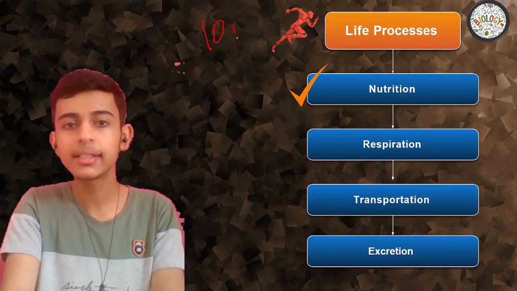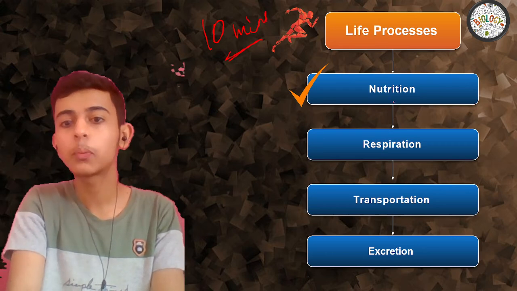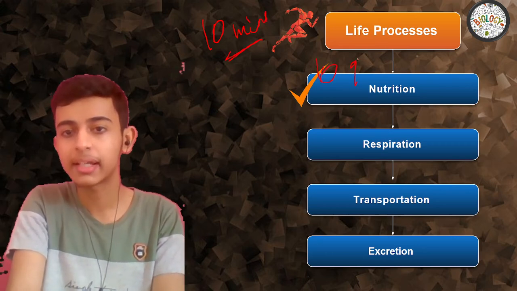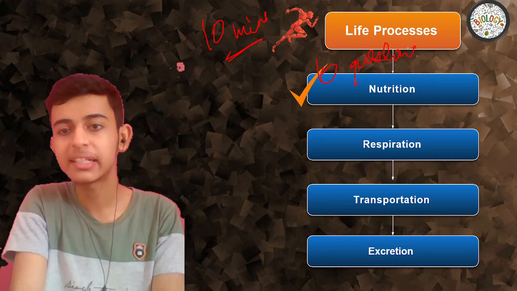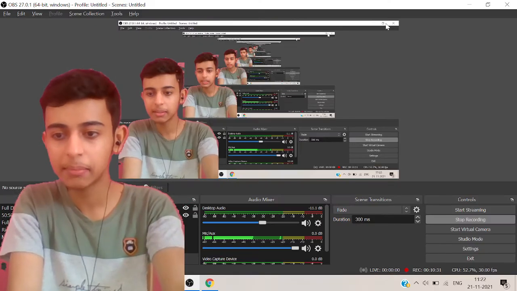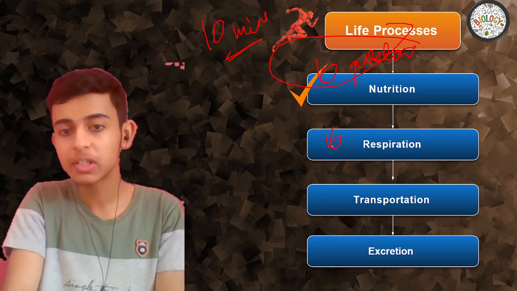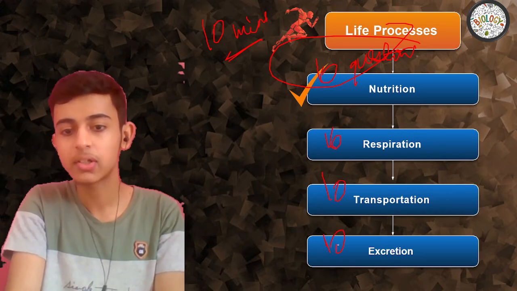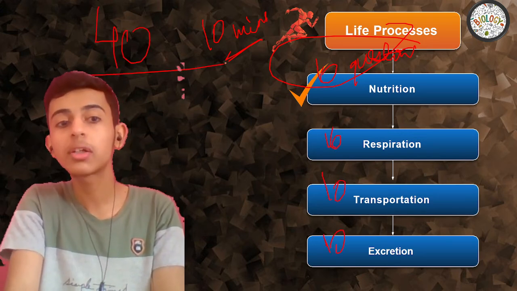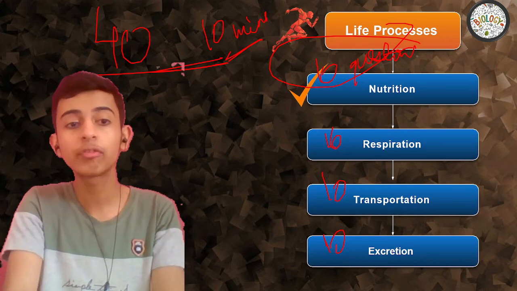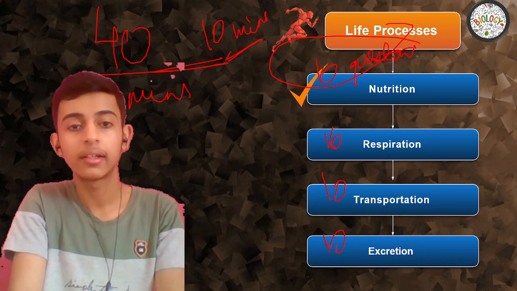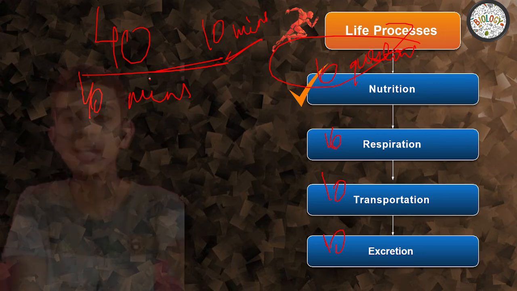So we are done with nutrition. How much time did it take? 10 minutes? In 10 minutes, we've completed one portion of 10 questions. Wow, what an achievement. 10 questions in 10 minutes, right? So 10 questions from respiration, 10 from transportation, 10 from excretion. So 40 most important questions you are getting. Are you able to understand within 40 minutes? That's an achievement that we've achieved, right?